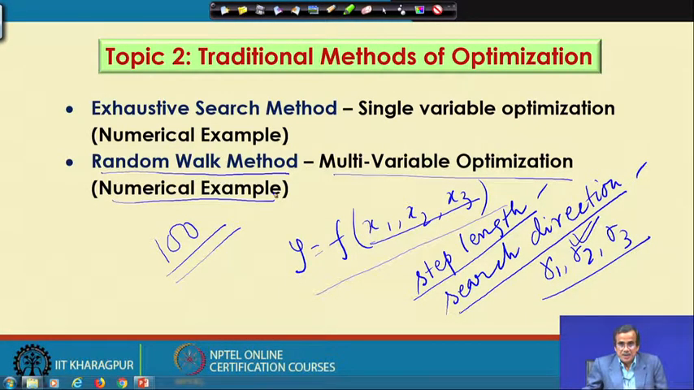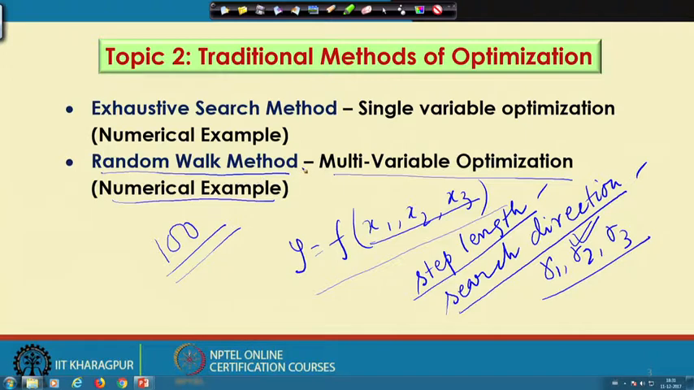And the working principle of this random walk method we discuss with the help of one numerical example. Now, this random walk method has some merits and demerits. It has a merit in the sense that it does not require the gradient information of this objective function. So, it can handle the problem having a discontinuous objective function, and it has some demerits in the sense that sometimes it may take unnecessarily a very large number of iterations. So, this is one of the drawbacks of this random walk method.